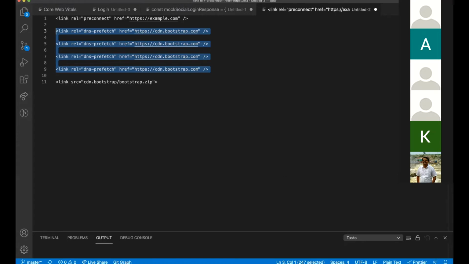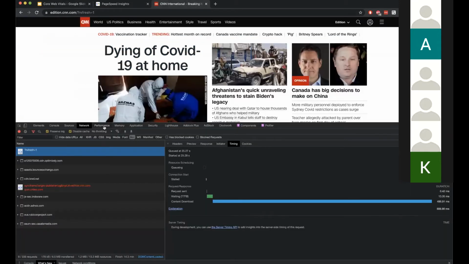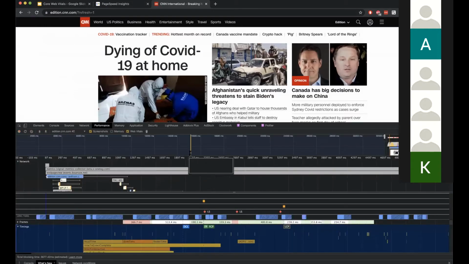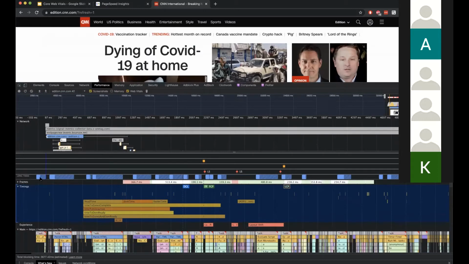Thanks. Now going ahead, let's try to understand how we can improve the render blocking JS and CSS. So why does this matter? Let's try to understand why reducing this JS and CSS blocking time matters. If we go back to performance here, you can see the timings here.